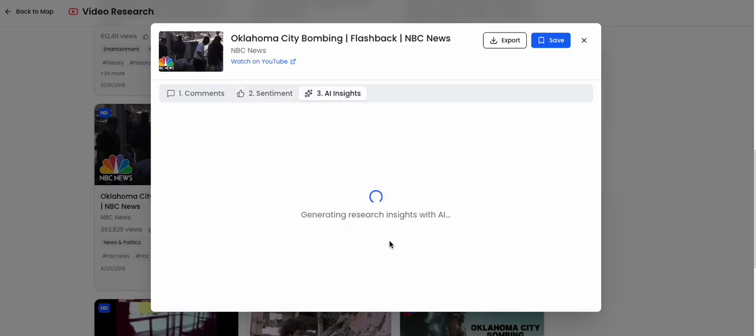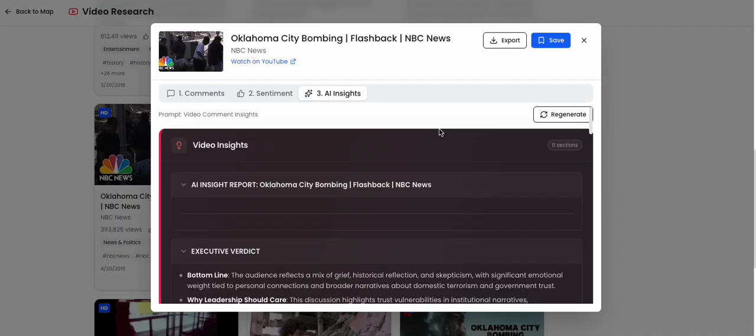So we did the first step. Let's do the second. And I'm investigating an event here, the Oklahoma City bombing. I'm assuming I have a team that wants to do some work on investigating this event. But if I'm doing reputation management for a single person, if I'm doing research on a single event, if I'm doing location-based queries on some specific city, county, state, this all works the same.